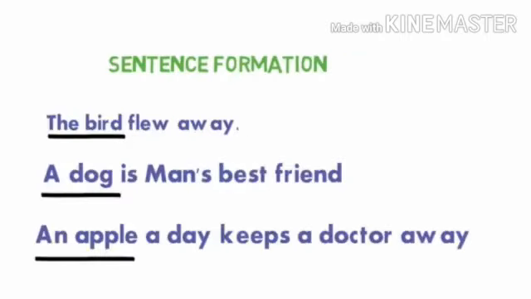Let's see examples in sentences. The bird flew away. Here bird means we are talking about a single bird. A dog is man's best friend. A dog means we are talking about only a single dog. And an apple a day keeps the doctor away. How many apples are we talking about? We are talking about a single apple.